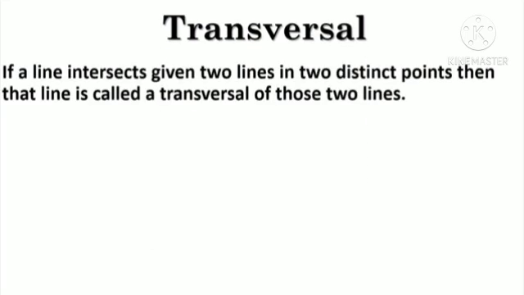What is a transversal? If a line intersects two given lines in two distinct points, then that line is called a transversal of those two lines.